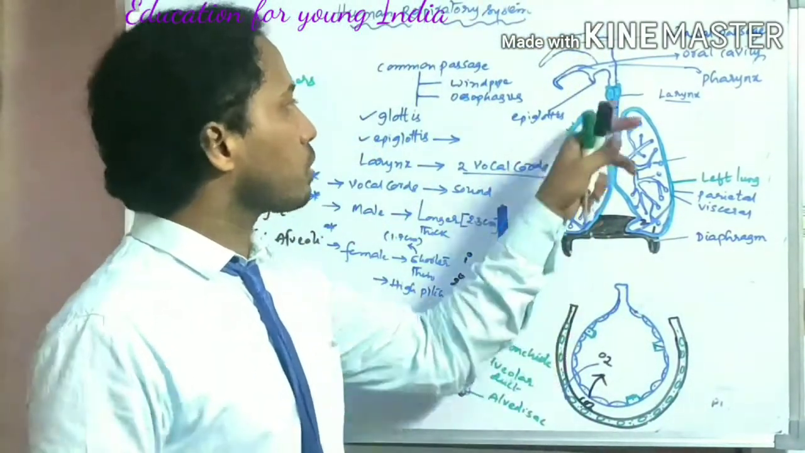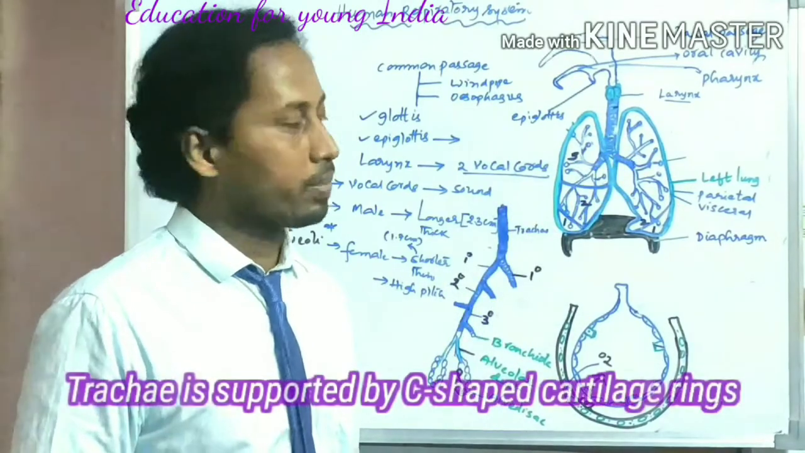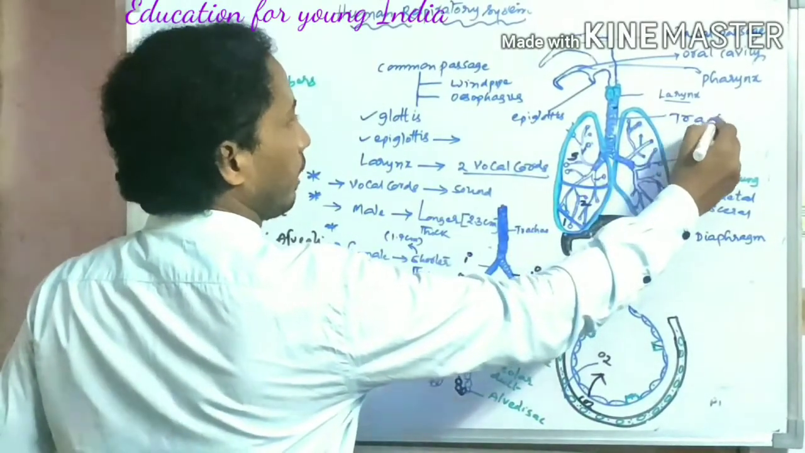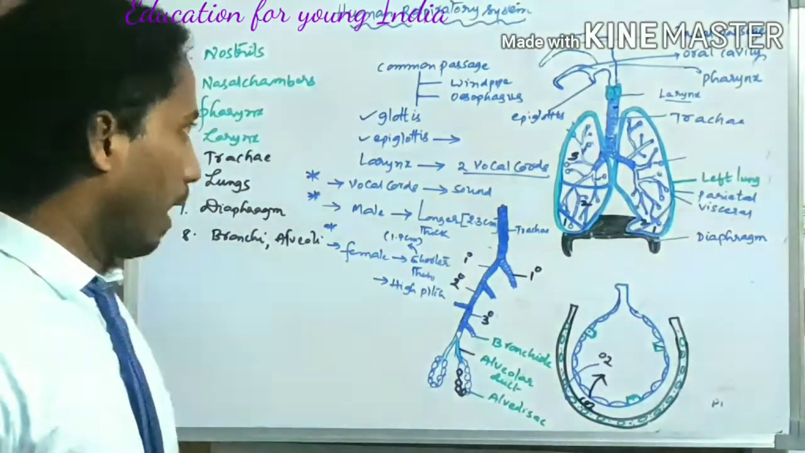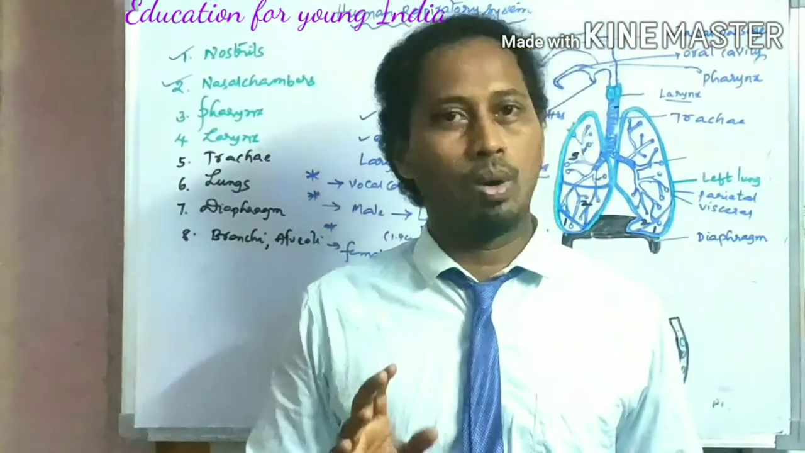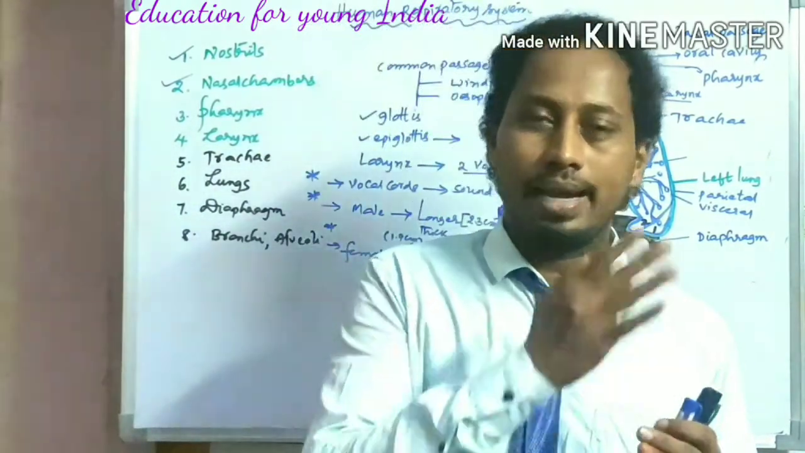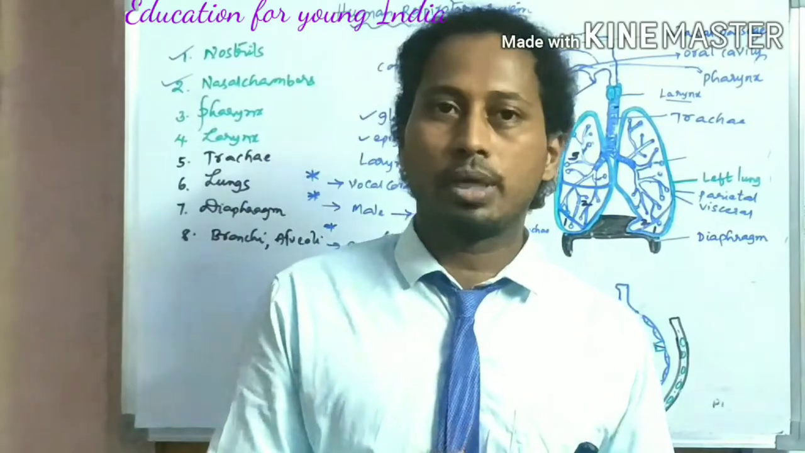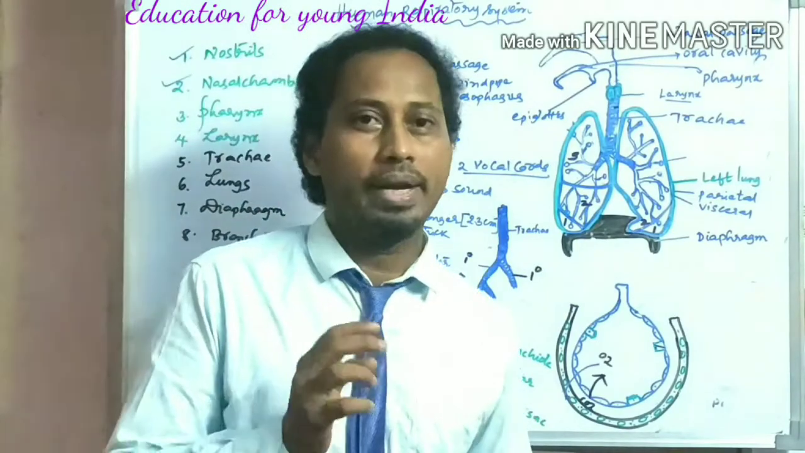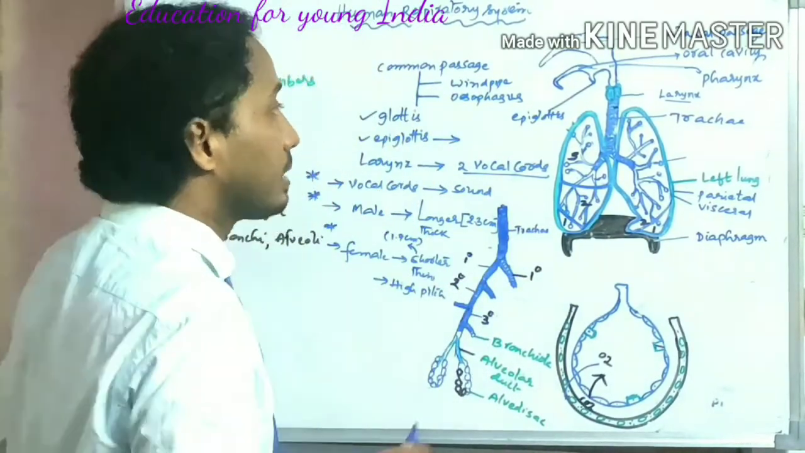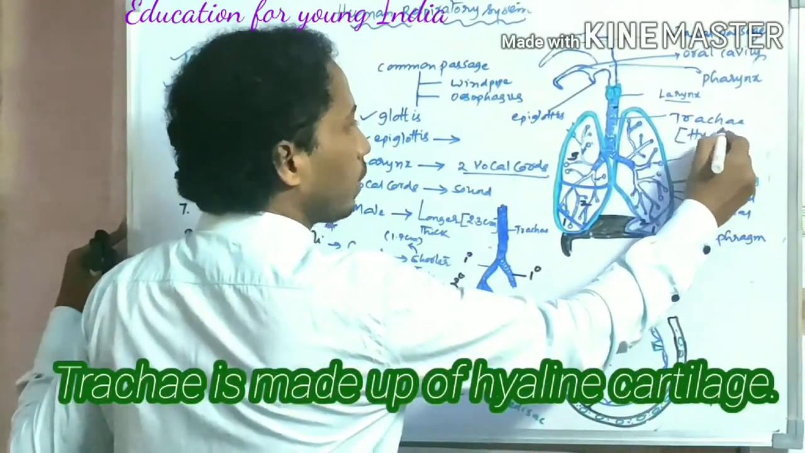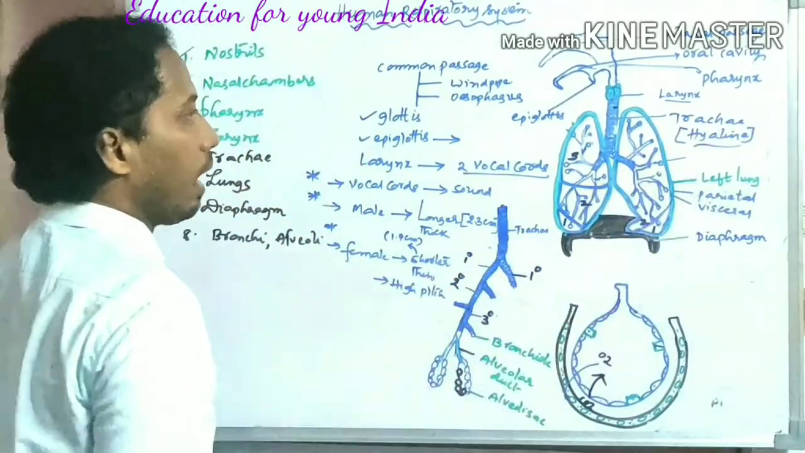After that, the continuation of the larynx becomes the trachea. So the trachea, now you are noticing here, this is the trachea. This trachea is supported by C-shaped cartilage rings. Once again I repeat the same sentence: the trachea is an extension of the larynx. It is supported by C-shaped cartilage rings. And from the point of view of a competitive exam, another important point is which type of cartilage the trachea is made up of. The trachea is made up of hyaline cartilage.